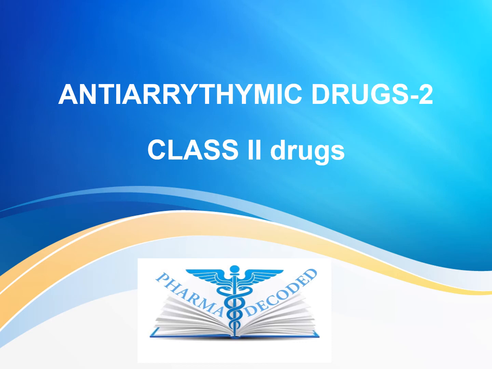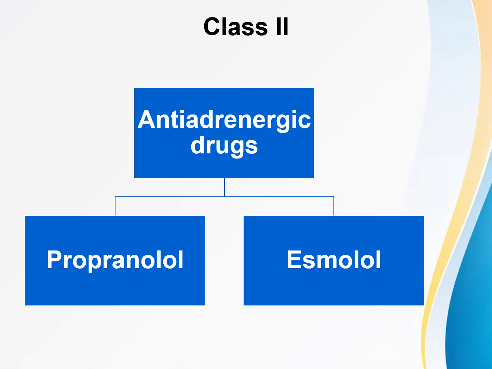Everyone, now let us discuss antiarrhythmic drugs class 2. In the current session we will be discussing class 2 of antiarrhythmic drugs, which mainly comprise the antiadrenergic drugs. The majorly used antiadrenergic drugs to treat cardiac arrhythmias are propranolol and esmolol. Propranolol is a non-selective beta blocker, whereas esmolol is a selective beta 1 blocker.